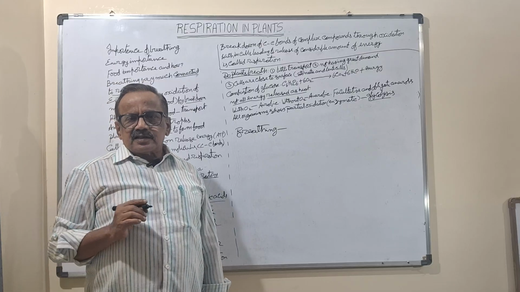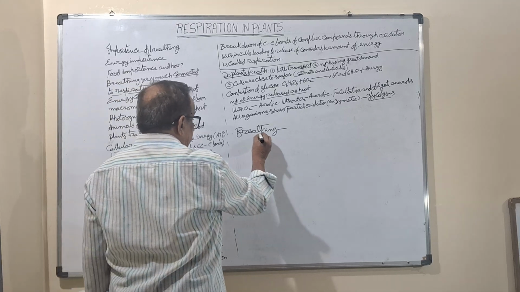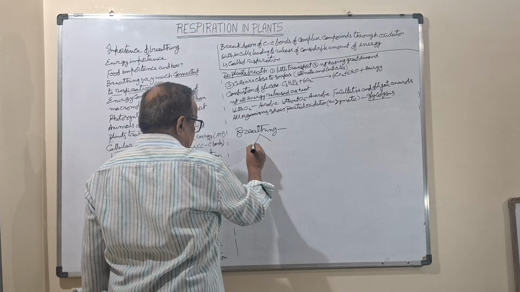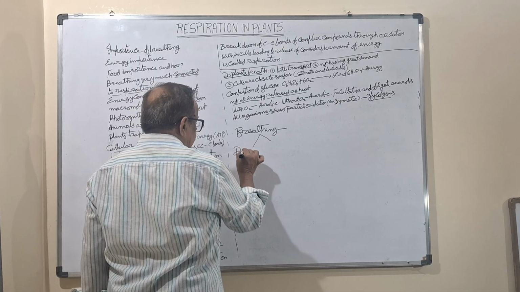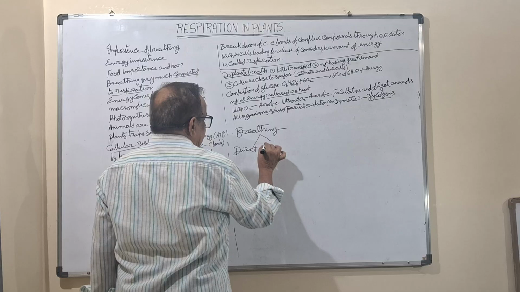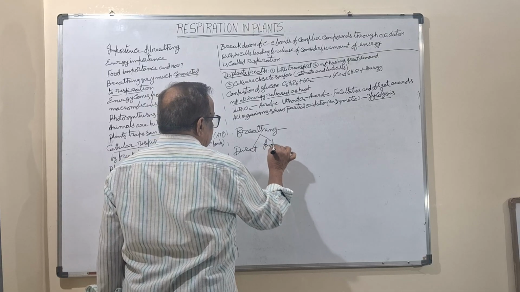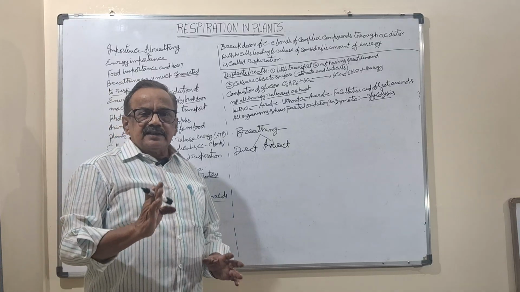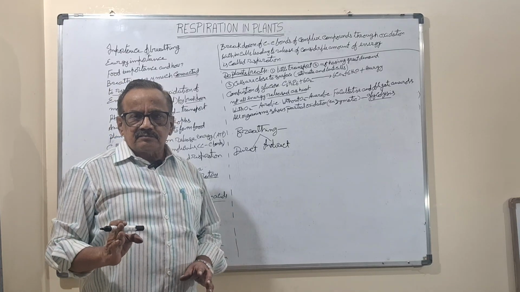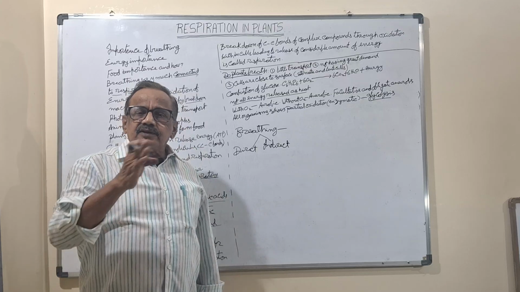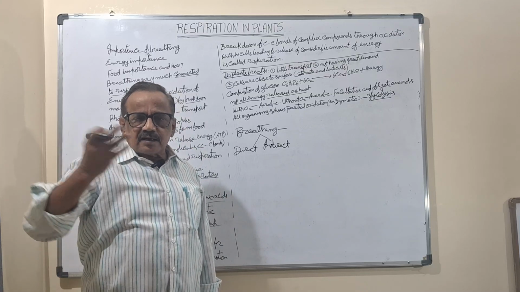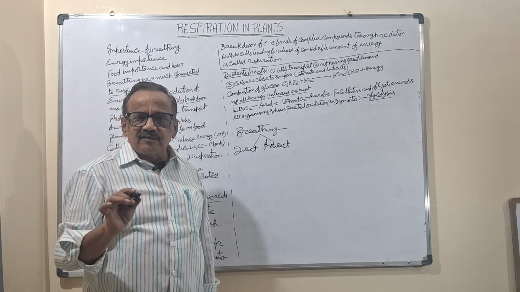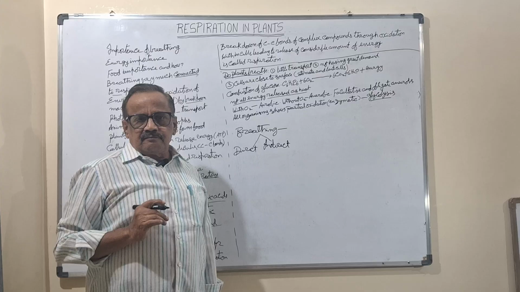In breathing, there are two types. But to give the answer, you should know this, the questions given in the textbook. What is direct and indirect? If the air reaches every living cell directly, and diffusion takes place there, oxygen goes inside and carbon dioxide comes out. That is called direct respiration. It means air directly touches each and every living cell of the body.